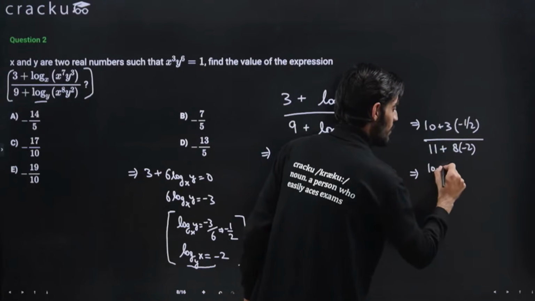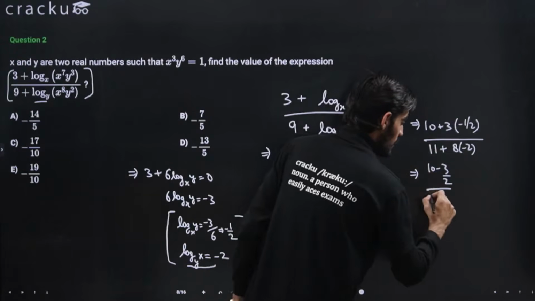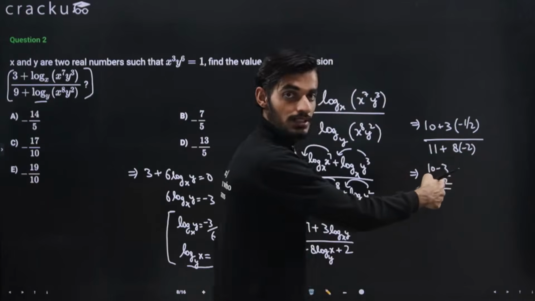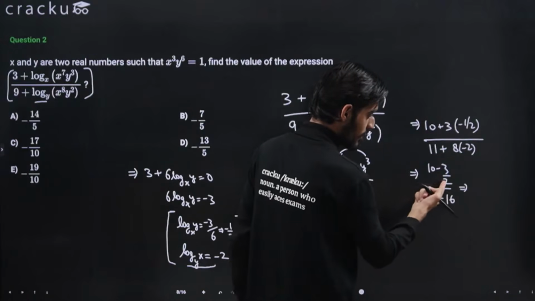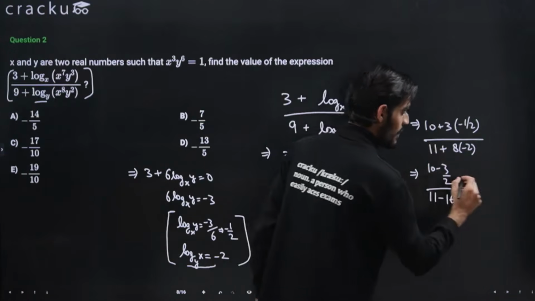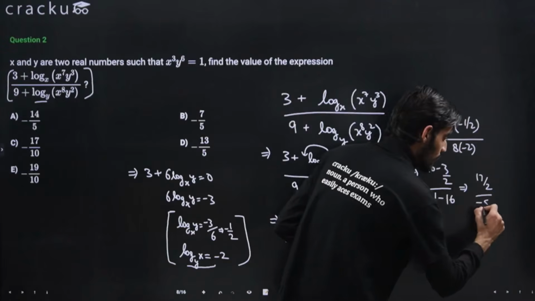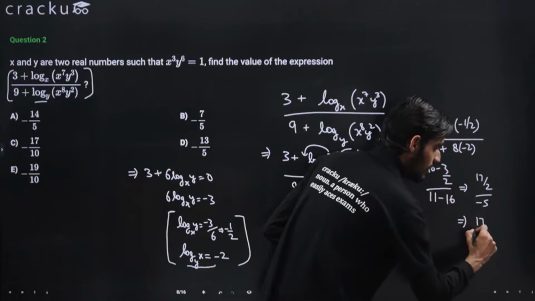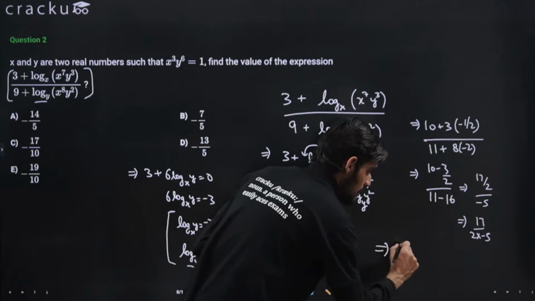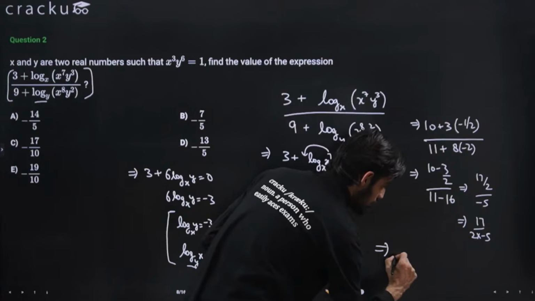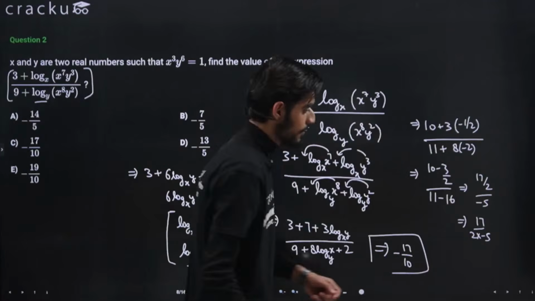So this will be 10 minus 3 by 2, because 3 into minus 1 by 2 is minus 3 by 2. In the denominator it is 11 minus 8 into 2, that is 16, right? So this will be 16. Just solving this, 2 into 10 is 20, 20 minus 3 is 17. So 17 by 2, divided by minus 5, or the final answer will come out to be minus 17 by 10. Okay, I hope this should be clear, right?